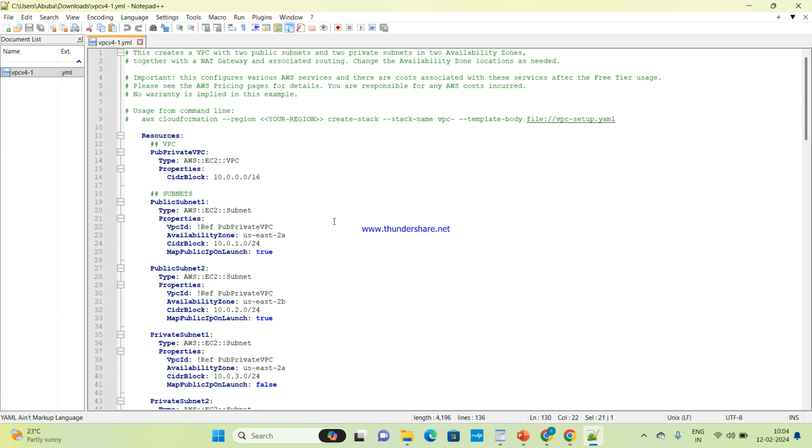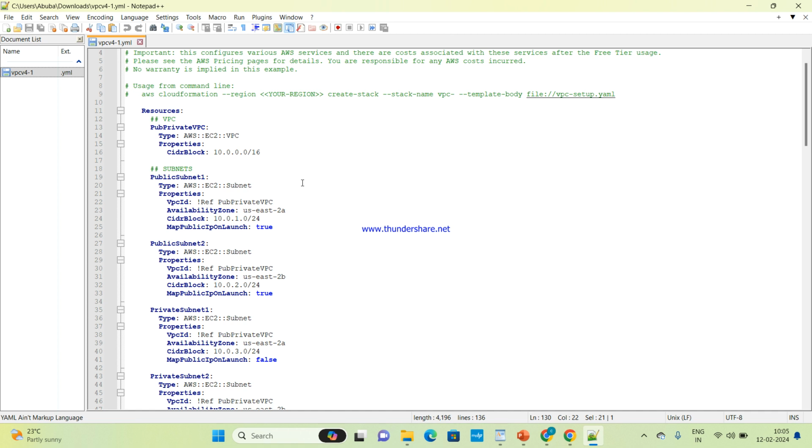Ma'am, same as how you give the names for Mumbai? This is a script. In that script, you just need to change the region and availability zone. This is Ohio, US East 2, right? So what if you are making this in North Virginia? What you need to give here is US East 1A. A is the availability zone. How many availability zones are in North Virginia? 6. Usually 3, but in North Virginia there are 6.